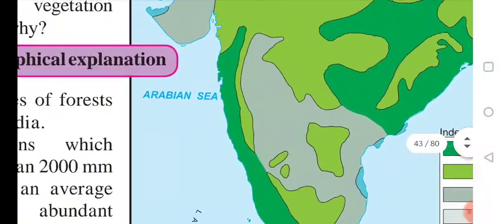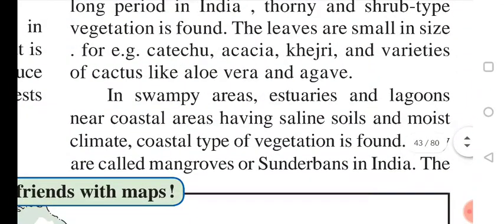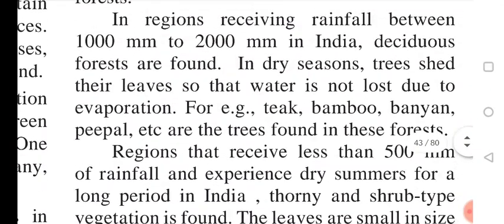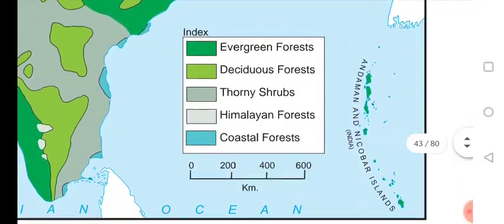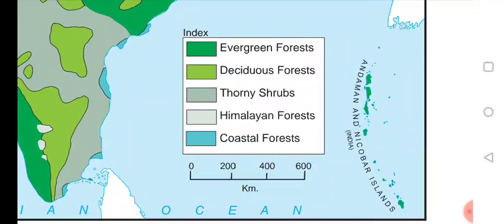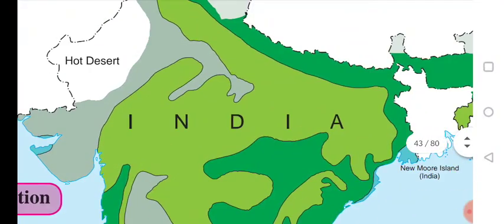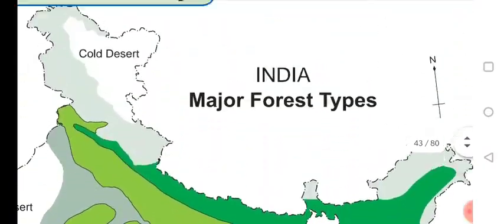And here, where the amount of rainfall is between 1000 millimeter to 2000, deciduous forest we are getting. Now see this picture, deciduous means light green, all these are deciduous forest. You have to see the index and find deciduous forest.